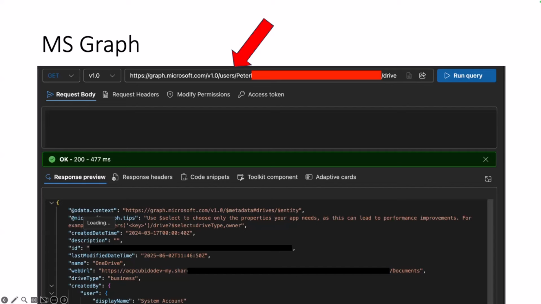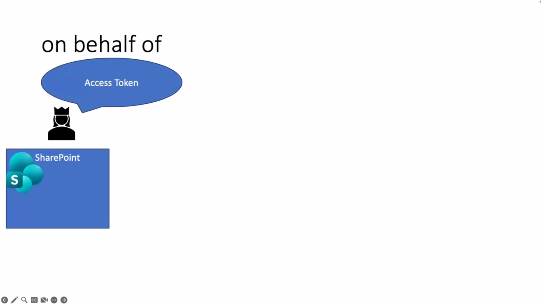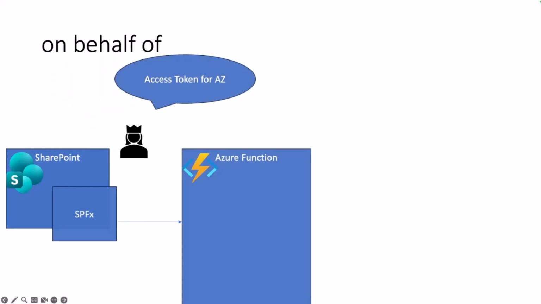So how can we make it better, to use the user endpoint every time? We have an access token. Everybody can access SharePoint, so we are perfectly logged in. Then we have our SPFx, and this SPFx wants to access the Azure function.